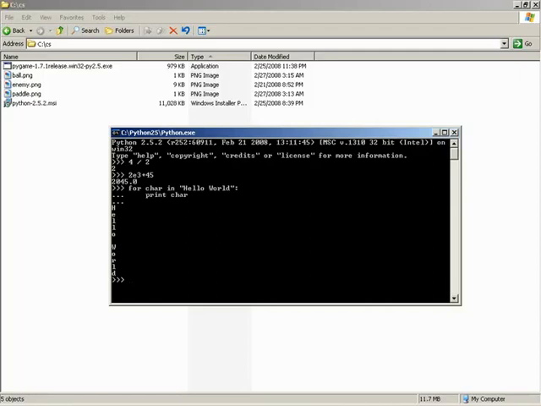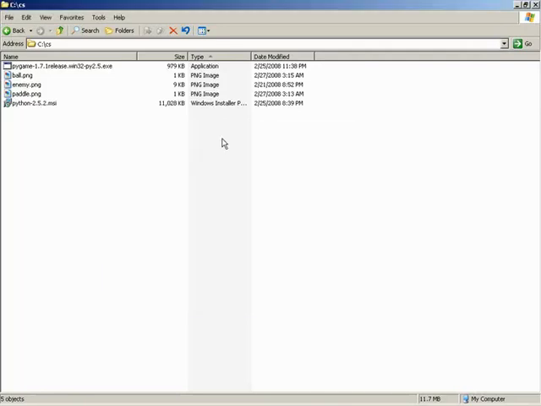Very nice. But what this does do is verify that Python is in fact running and able to execute code. So very good. The Python install is successful. I'm going to exit out of the interpreter now by hitting Control-Z and then enter.